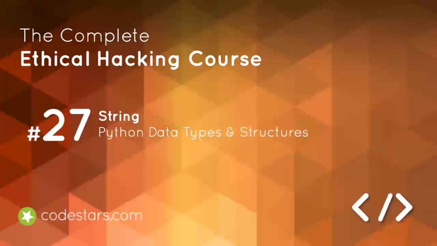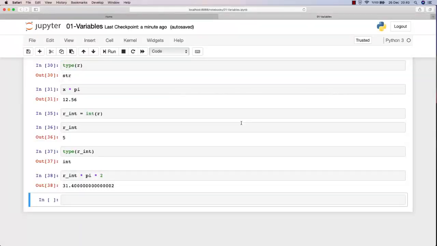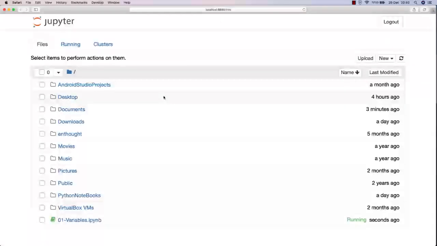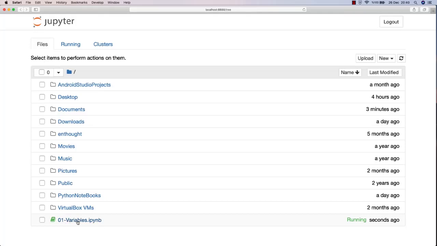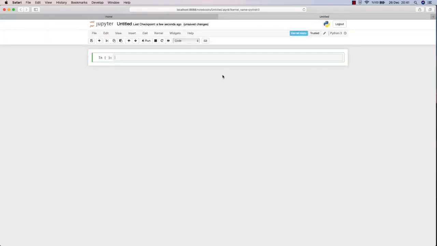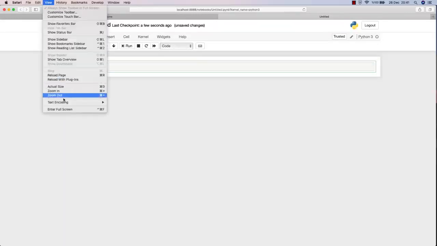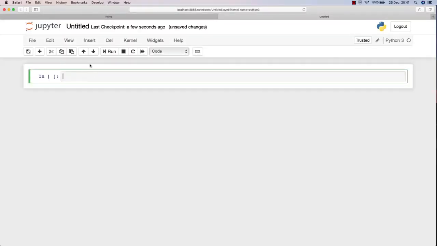Hi, as we talked before, now we are done with the variables part. We're going to learn how to work with strings, that are texts, in this lecture. So I'm going to save this notebook and close it, okay? Because I'm going to create another one in which we will have the strings. Of course, if you want, you may continue with the first variables notebook as well. So let me zoom in a little bit more so you can see it clearly.